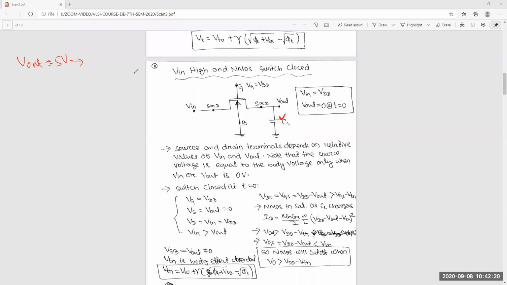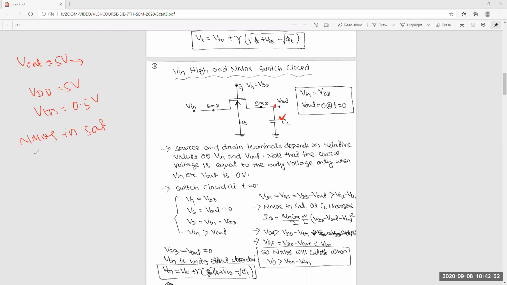So it should reach till 4.5, because we have V out equal to VDD minus VTN. So here the clear numbers are with you: VDD is equal to 5 volts, VTN is equal to 0.5 volts. Okay, and the condition is this is a transistor in saturation, NMOS in saturation.